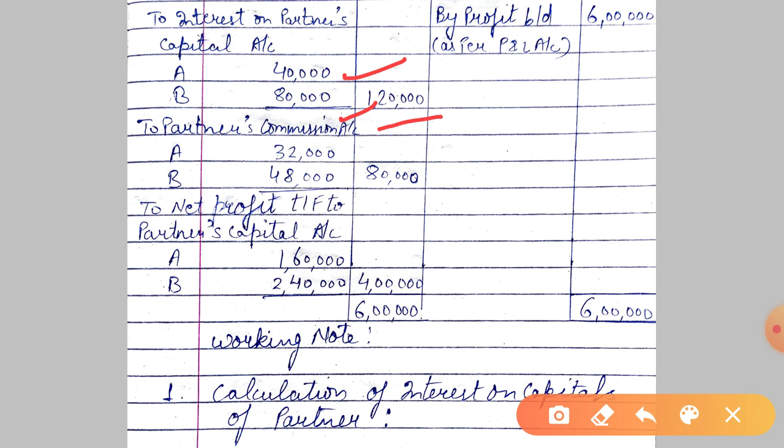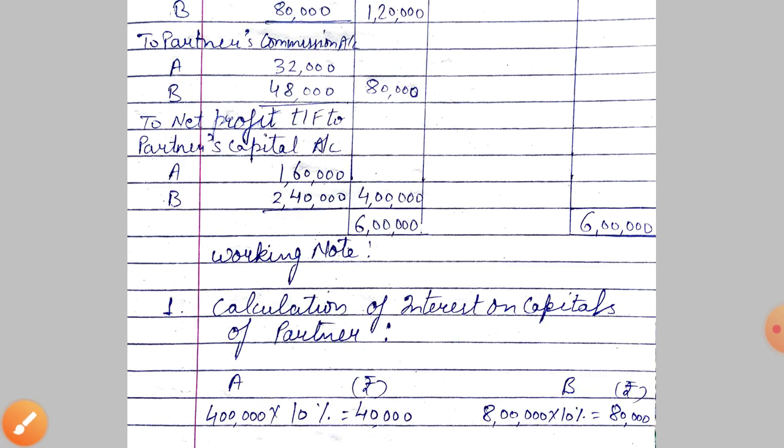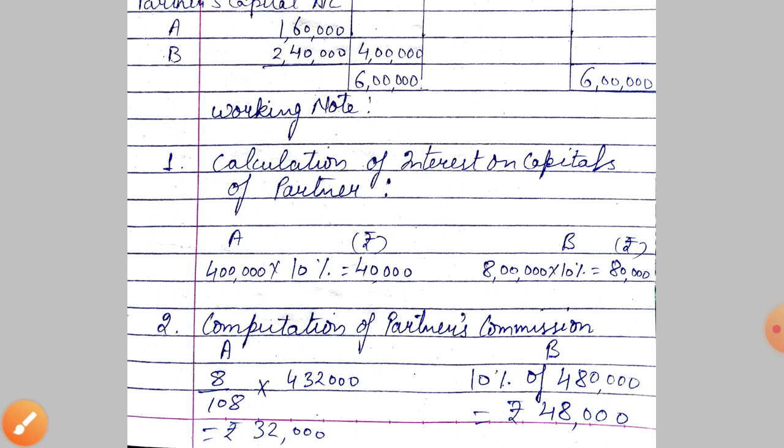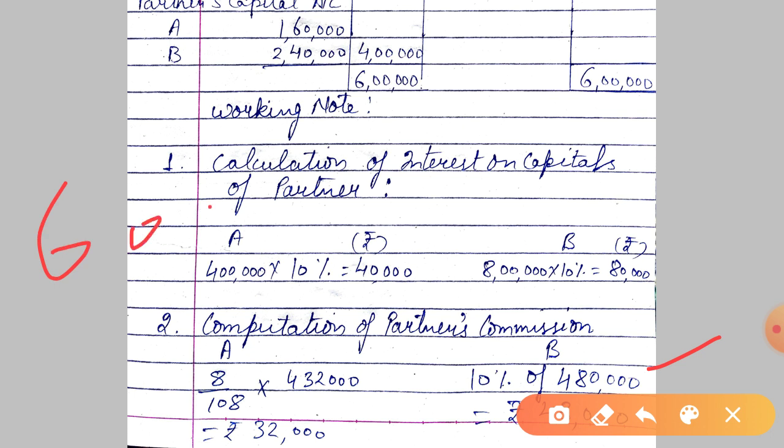Then the next point is partners commission account, and how we have calculated this. See, B's commission was easy to calculate because it was 10% of 4,80,000. Now from where this 4,80,000 came, I'm just showing you. The profit was 6 lakh and interest on capital is 1,20,000.